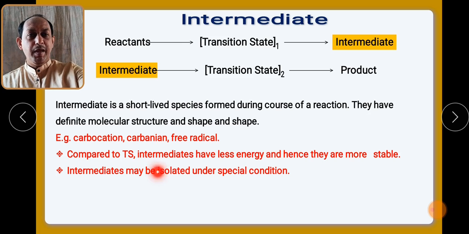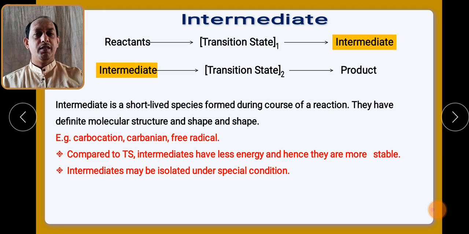So an intermediate may be isolated under special conditions. Intermediates can be isolated and identified under very special conditions. If we maintain those conditions, then we can isolate them.